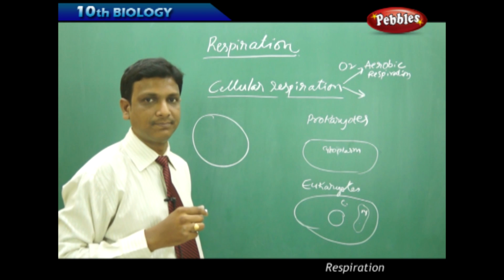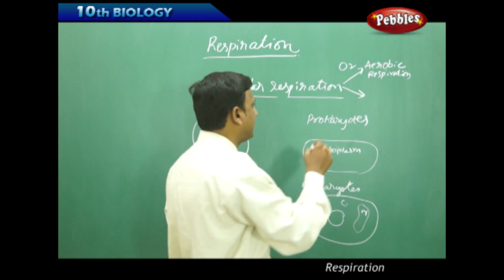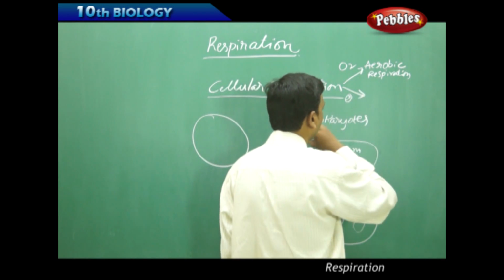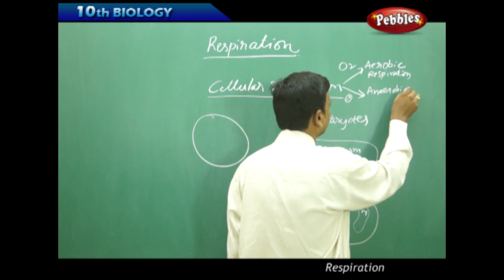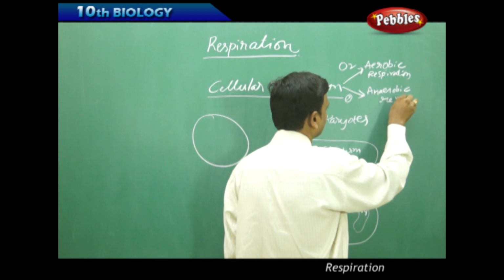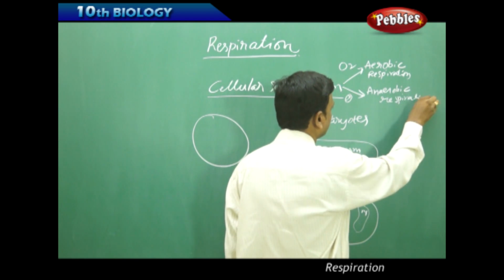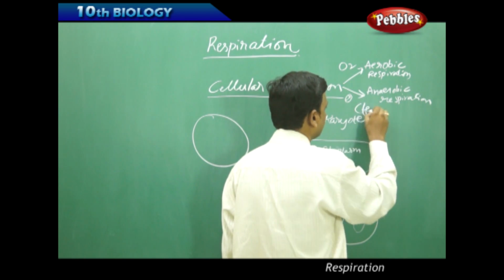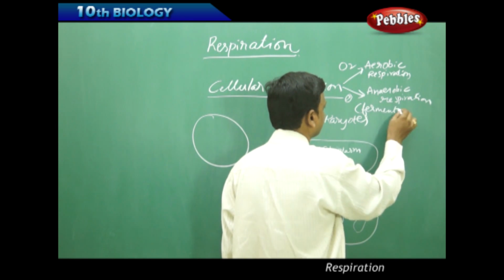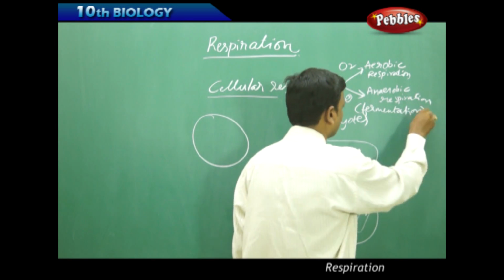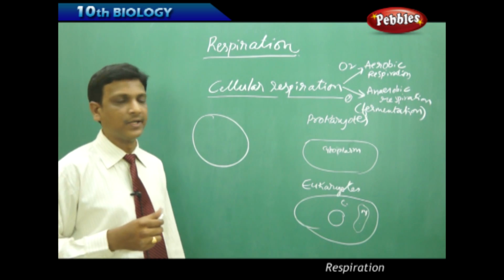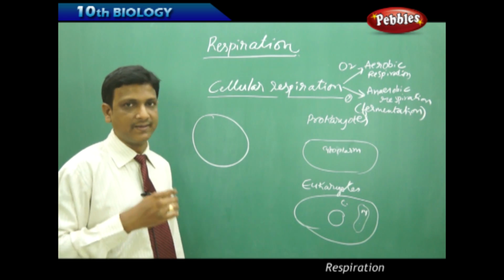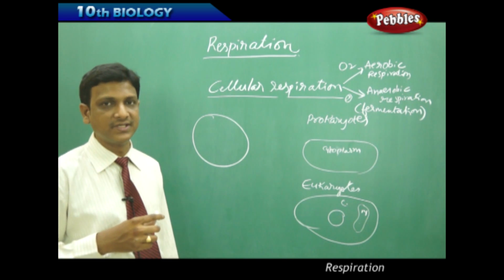And the second type of respiration, that takes place in absence of oxygen, is called anaerobic respiration. Sometimes it is called fermentation, depending upon the byproduct it gives out.